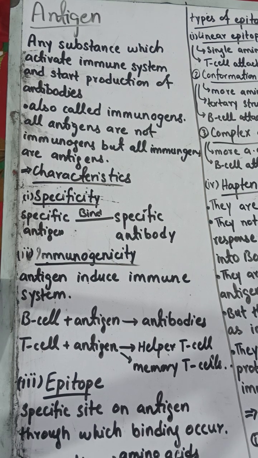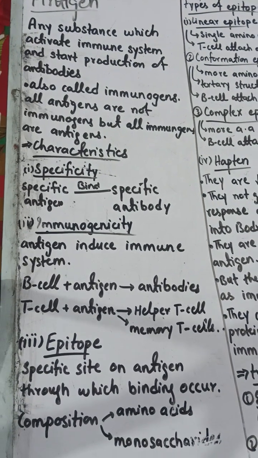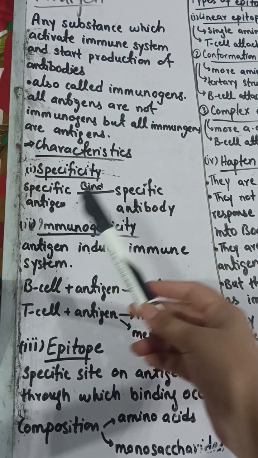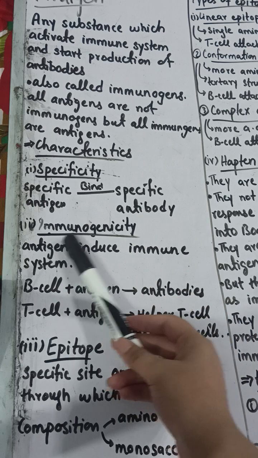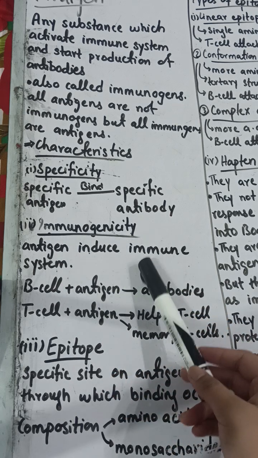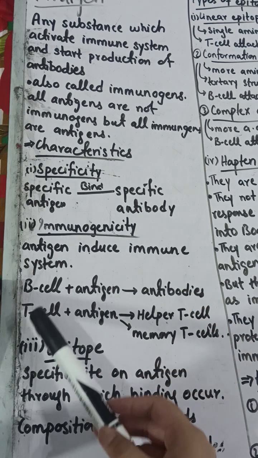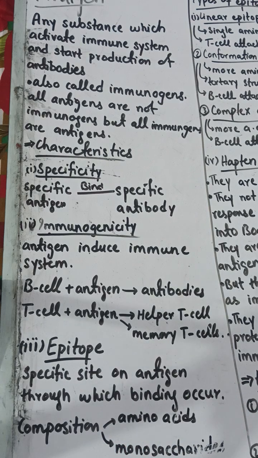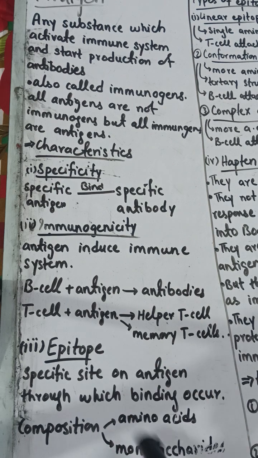So let's discuss the characteristics of antigens. Here are some characteristics. They have very high specificity: only a specific antigen binds to a specific antibody. They have immunogenicity, they induce the immune system, attach with B cells or T cells, and produce antibodies or different types of T cells. They have an epitope, a specific site through which they bind to different antibodies. What is this epitope composed of? It contains various amino acids and monosaccharides.